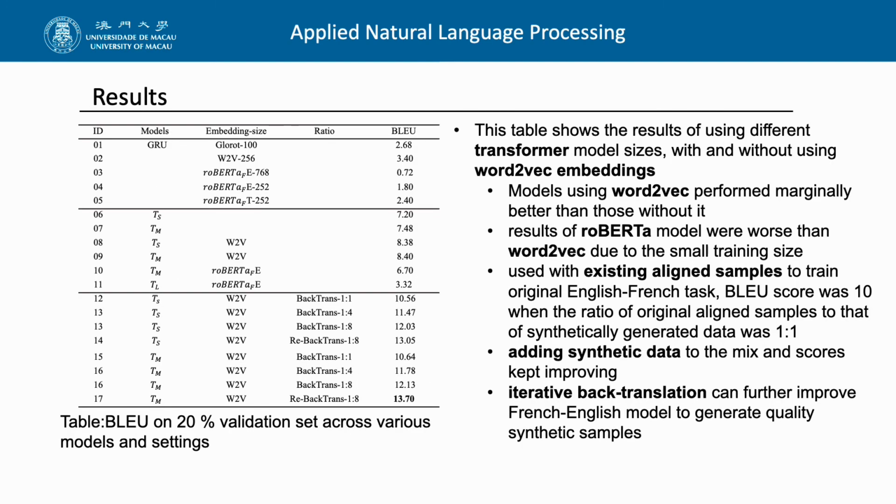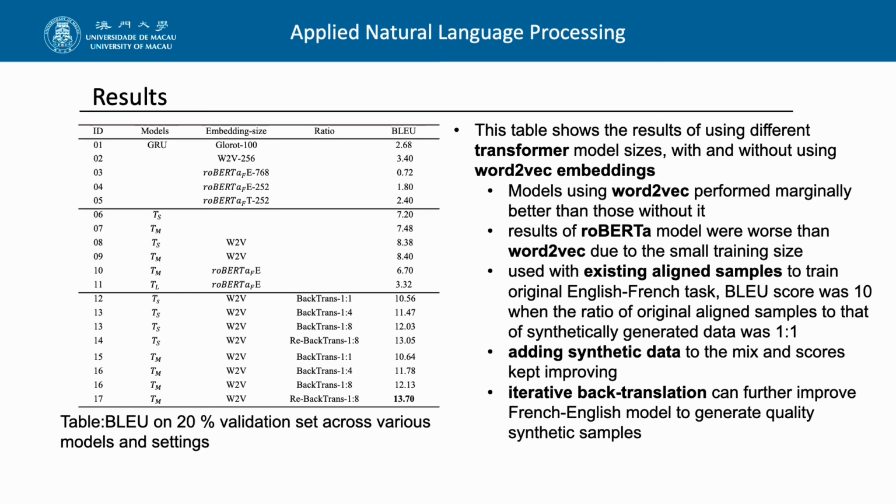This is our result. You can refer to the table. This table shows the result of using different transformer model sizes with and without using word-to-vector embeddings. Models using word-to-vector performed marginally better than those without it, and the result of the RoBERTa model was worse than word-to-vector due to the small training size used with existing aligned samples to train the original French-English task.